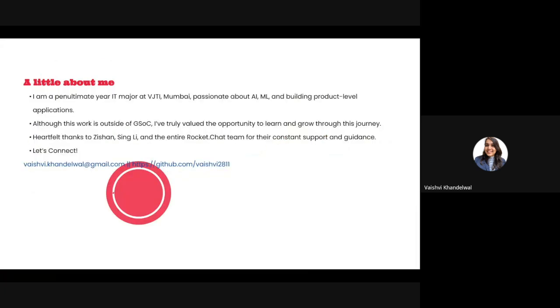So a little about me. I am Vaishvi Khandelwal. I am a third year, or penultimate year, IT major at Veer Mata Jijabai Technological Institute, VJTI in Mumbai. I'm passionate about AI, ML, and building product level applications. That's what really draws me towards Rocket.Chat: its integrity towards user friendliness.